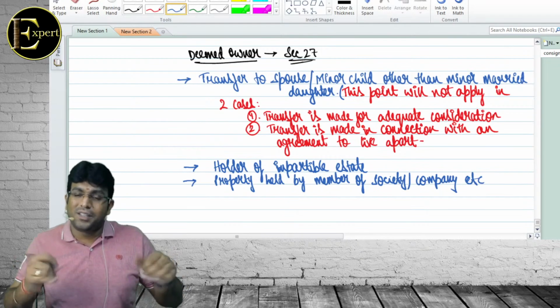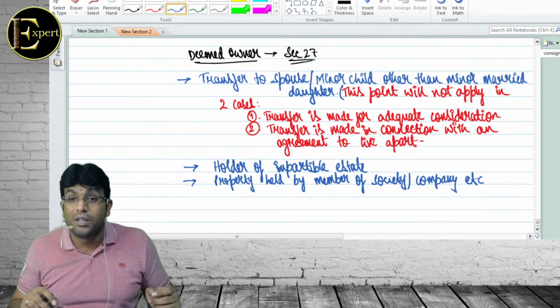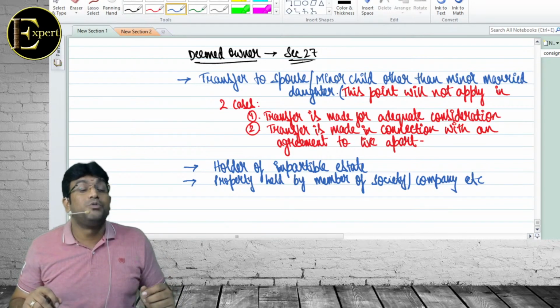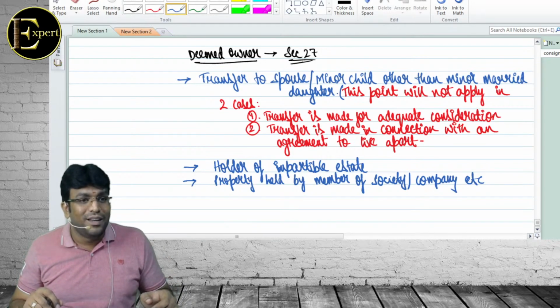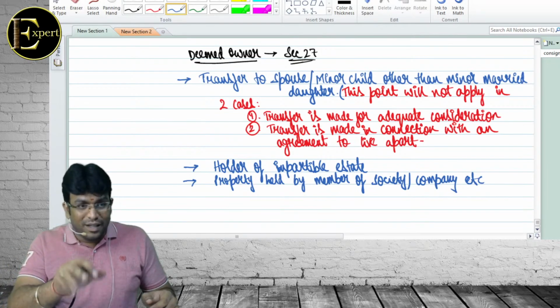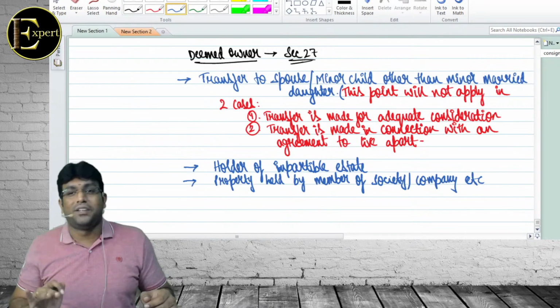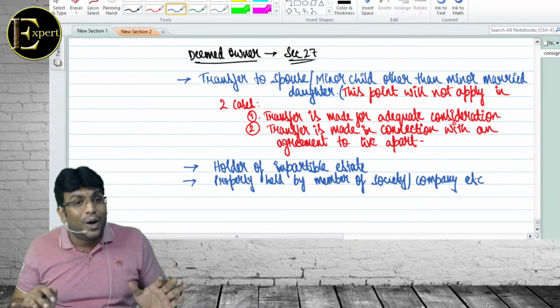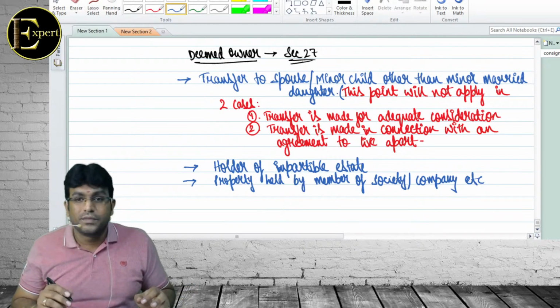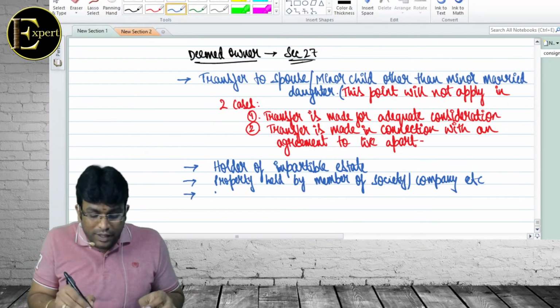But till the time I'm enjoying the property, I'm regarded as what owner? Deemed owner. This is practically very common in housing cooperative societies. Where you become a member, they'll give you one flat and you'll not become owner of the flat. Till the time you are there as a member, enjoy that flat. Then you are not an owner, you are only a deemed owner. But for income tax, you are a deemed owner. Clear beta?